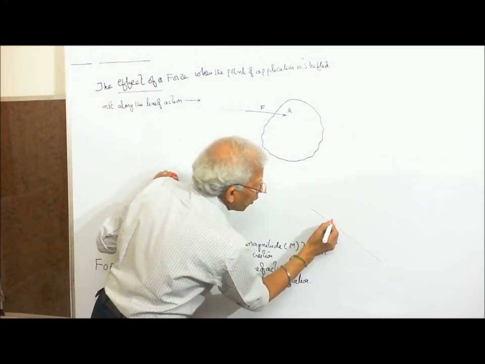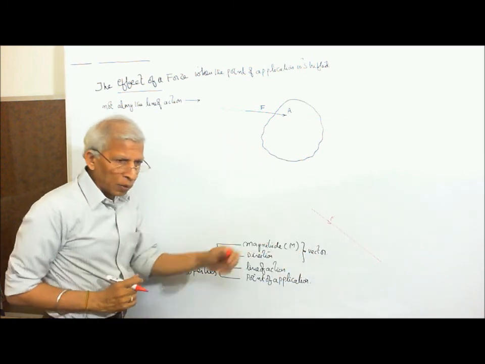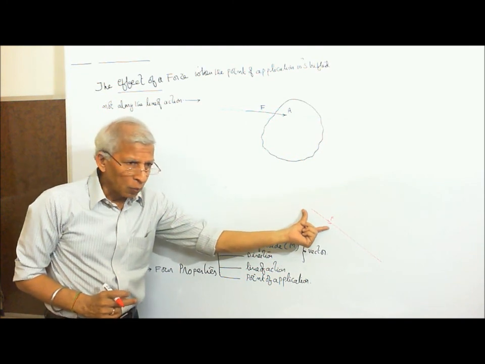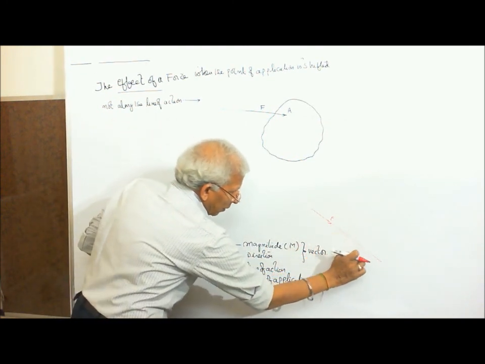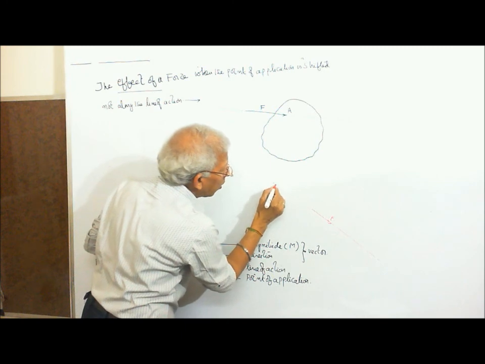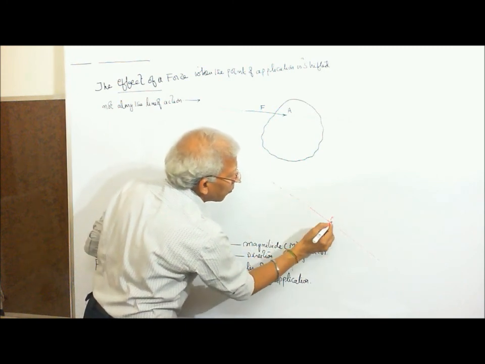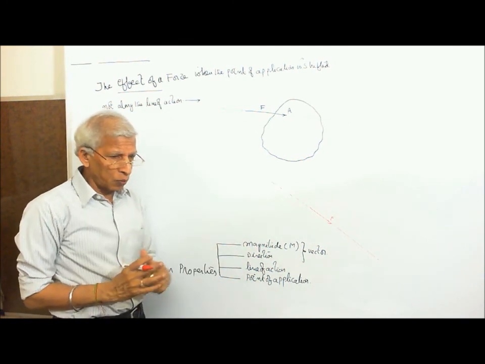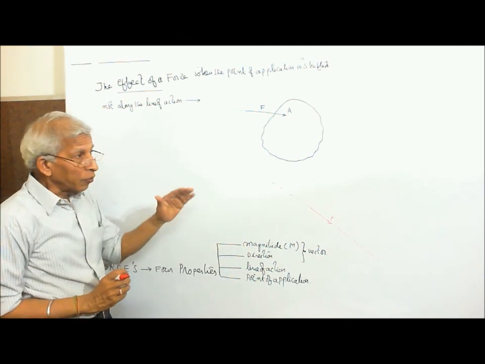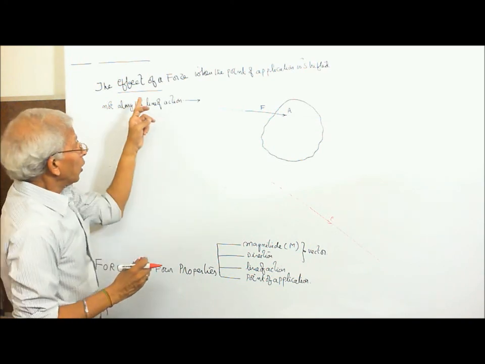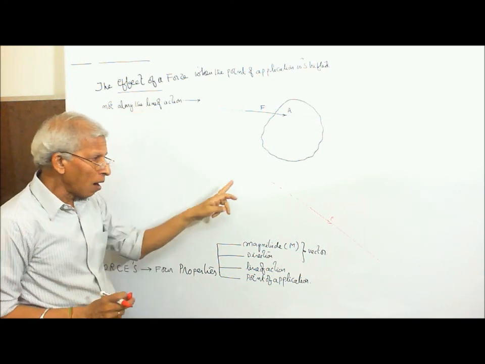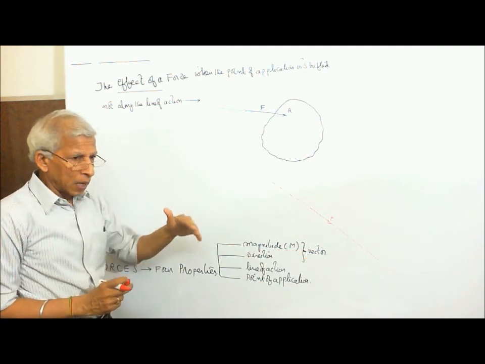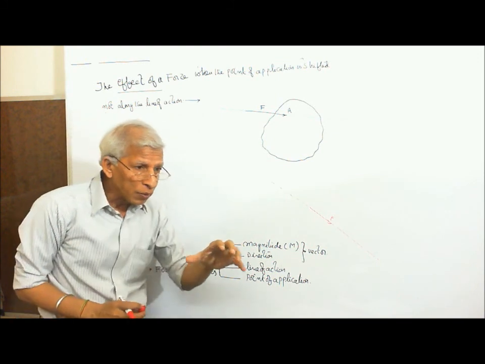For example, if you see it here, this is the force, represented by a vector which has got a magnitude, which has got a direction, and this is the line of action, ray. All along the line of action you can certainly shift the point of application. There is no change in the effect of this force. Now we are going to discuss: if you change the point of application not along the line of action, but somewhere else on the body, what would be its effect?